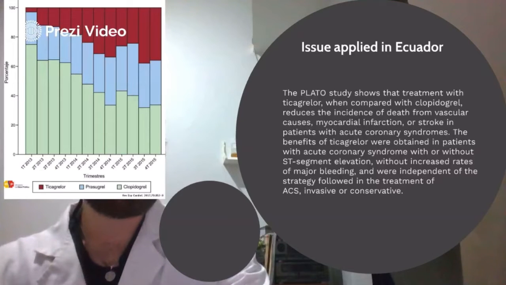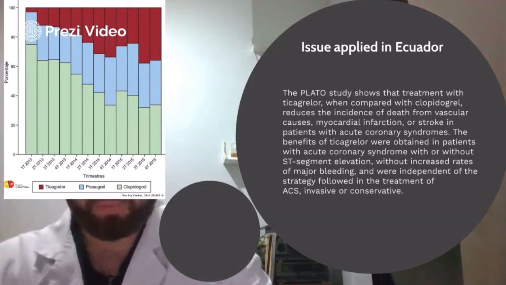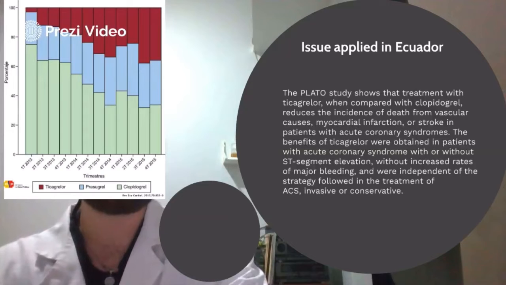Here we can see a table showing the increase in the use of this medication over a period of 10 quarters.